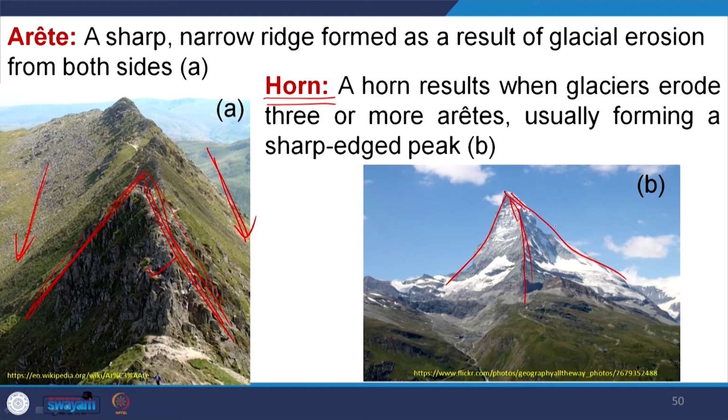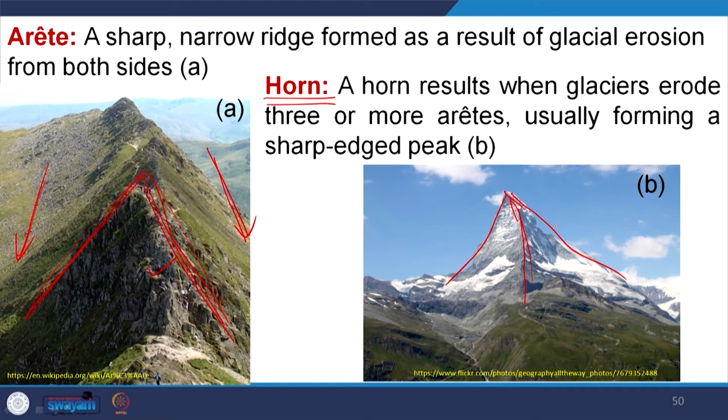If you remember, when we were talking about the aeolian system, we talked about star dunes, that means a junction of a number of longitudinal dunes together, with wind from all sides.